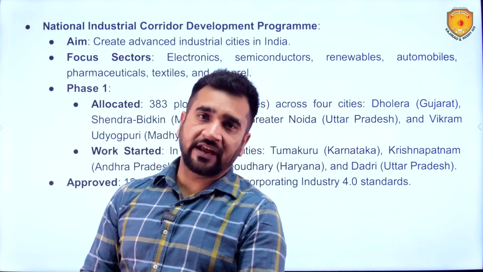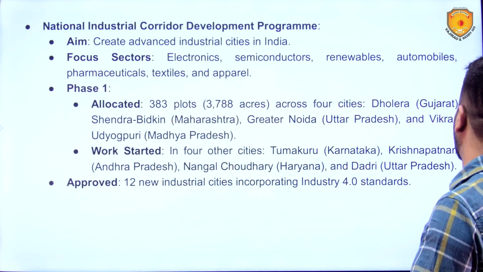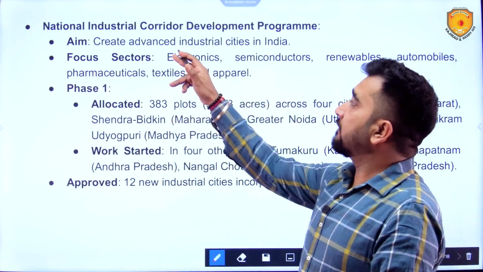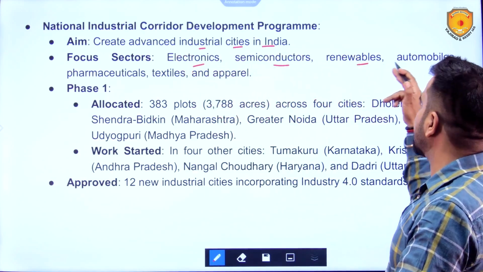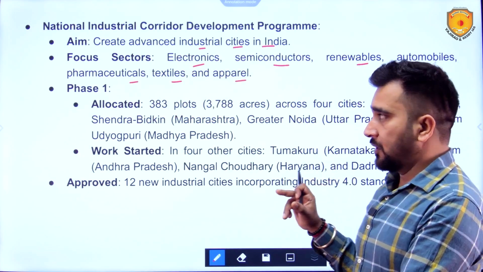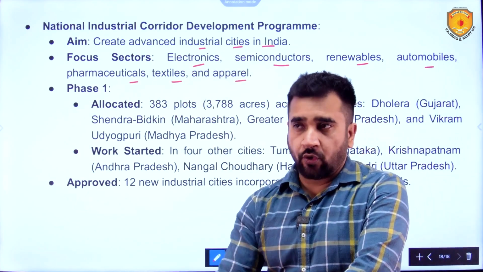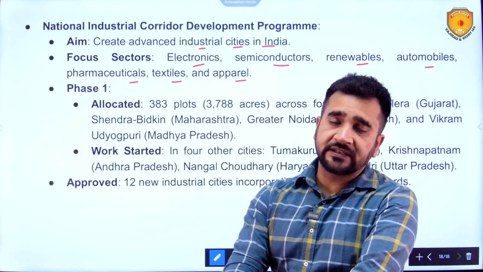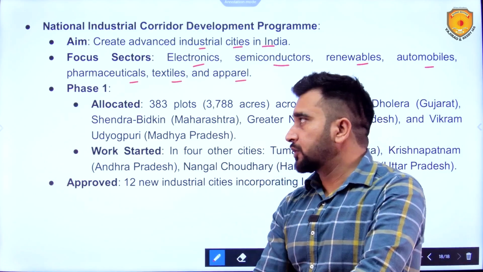That is national highways. National industrial corridor programs, the corridor based approach, is to create advanced industrial cities in India. Focus sectors: electronics, semiconductors, renewables, automobiles, pharmaceutical, textiles and apparel. So wherever the industries of these products will be there, road connectivity will be enhanced. That is the main, I would say, objective of this corridor based approach.